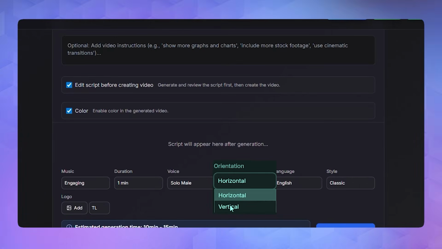So pick up the duration accordingly. The second one is orientation. If it is a mobile based application, use portrait. If it is a desktop based application, use landscape. The language you can choose, you can make it local language.